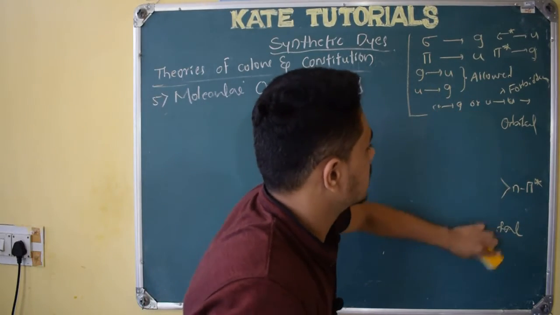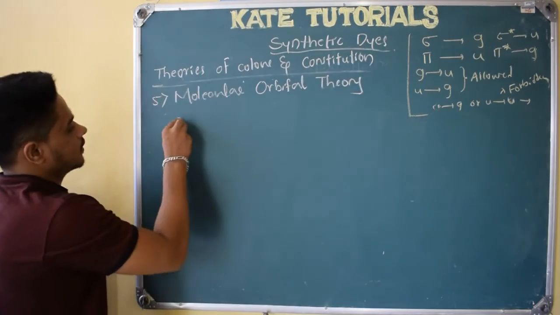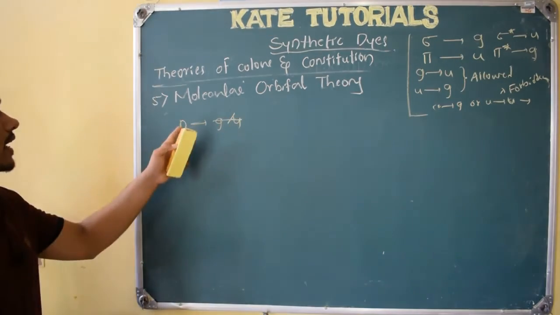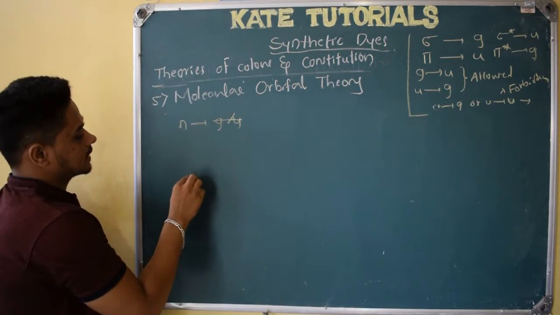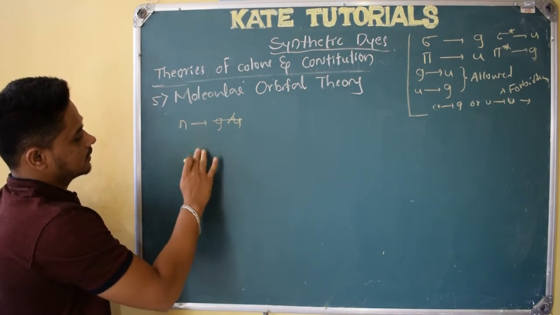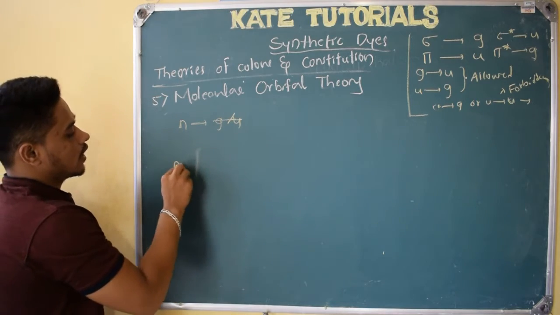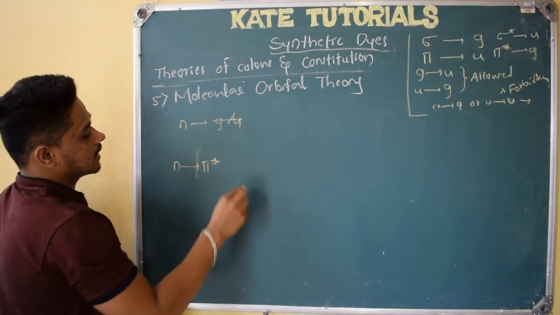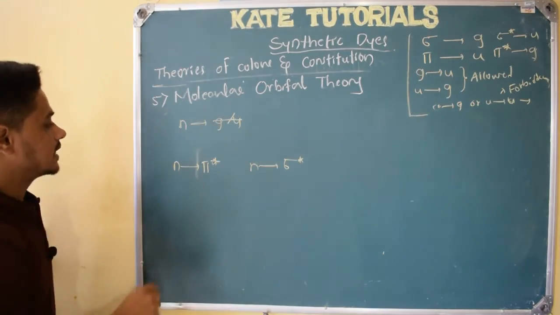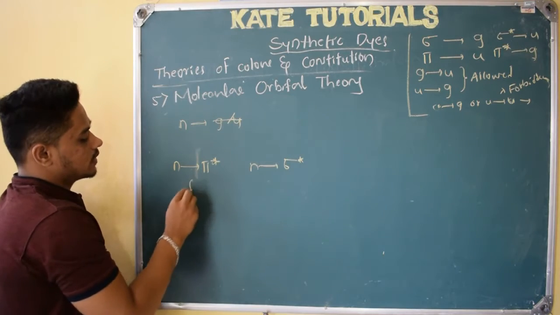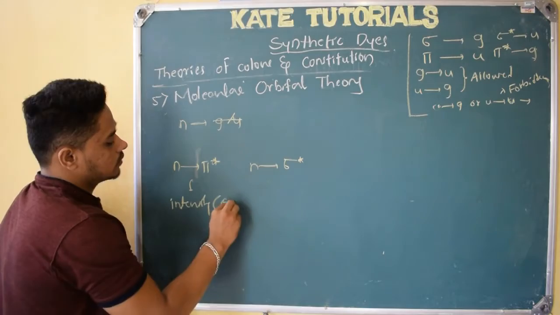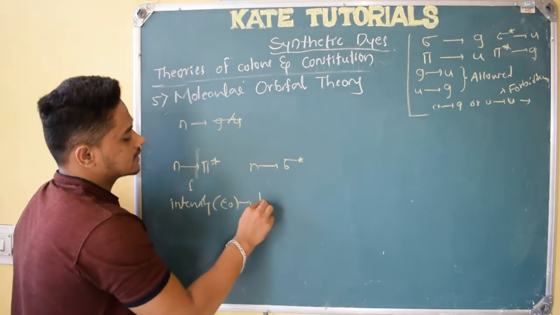You may ask, what about this non-bonding, sir? N will be there, whether it is zeroed or unzeroed. No, we never tell about that, right? So this non-bonding will be like this here. If a sigma bond is there, like a pi bond is there here, we have both n to pi star transition and n to sigma star transition, both are allowed. But if you see the intensity, both will be less. Intensity means epsilon value. Those will be very less.